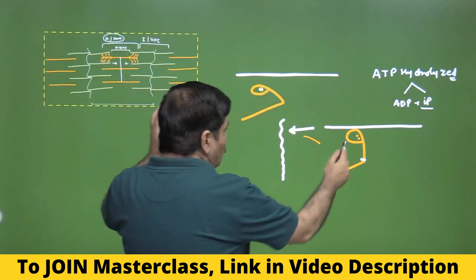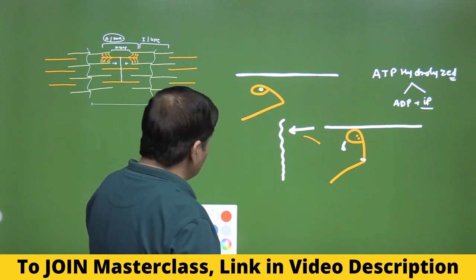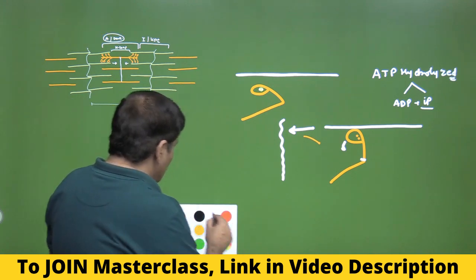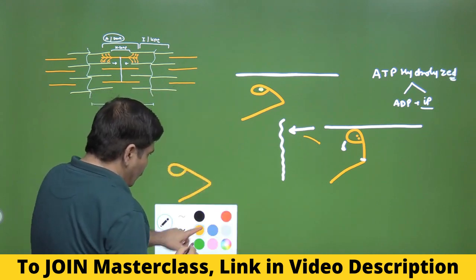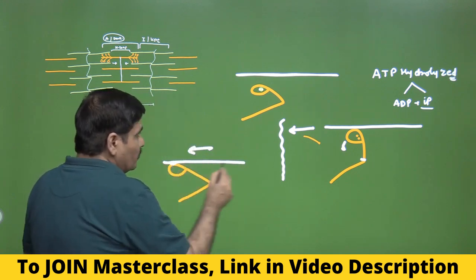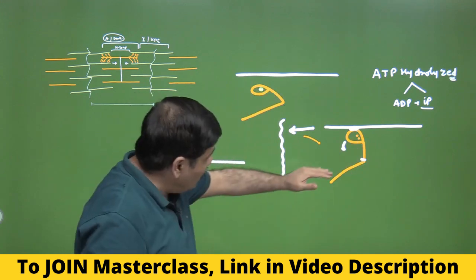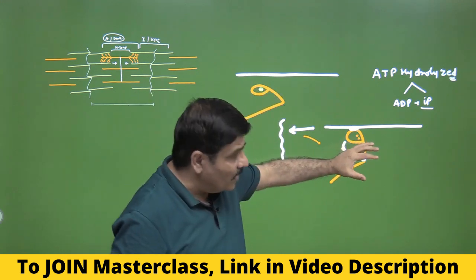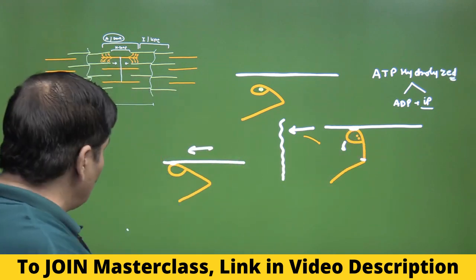So once it has pulled, so let us say something like this happens, and we are using this color. So it has pulled the actin filament and it has come forward. I hope this thing is now absolutely clear. This thing is called as the formation of the cross bridge. The arm and the globular head, this part of the myosin binds to the active site, and this is called as the formation of the cross bridge.